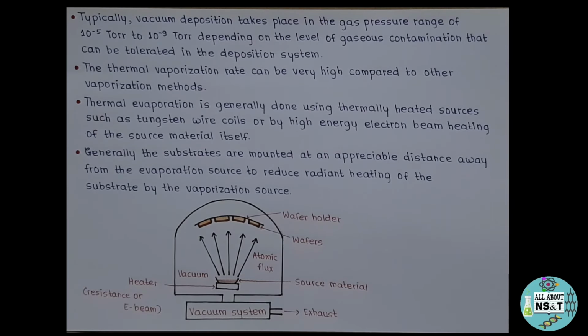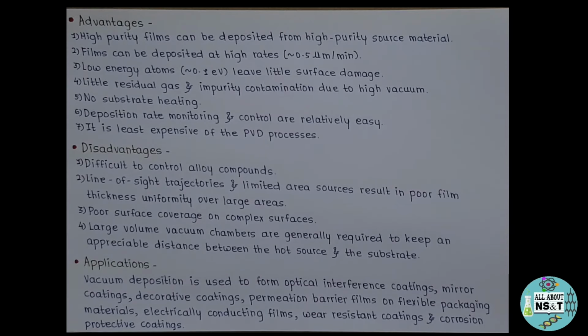So this was all about the vapor deposition process. Now let's look at some of its advantages and disadvantages. Firstly, let's have a look at its advantages. First, high purity films can be deposited from high purity source material. Second, films can be deposited at high rates, that is up to 0.5 micrometer per minute.